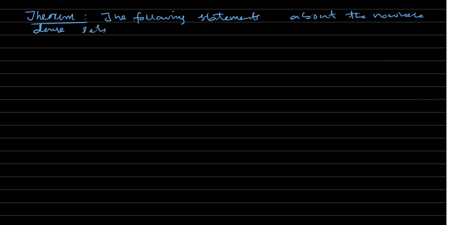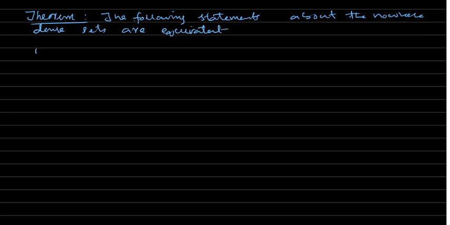The following statements about nowhere dense sets are equivalent.